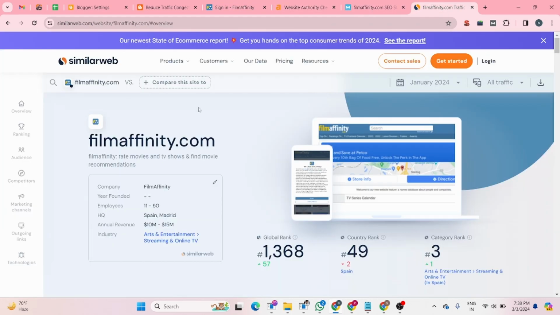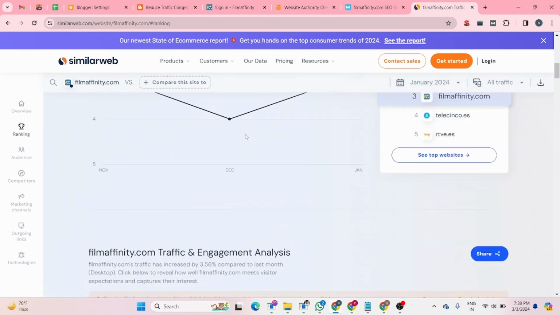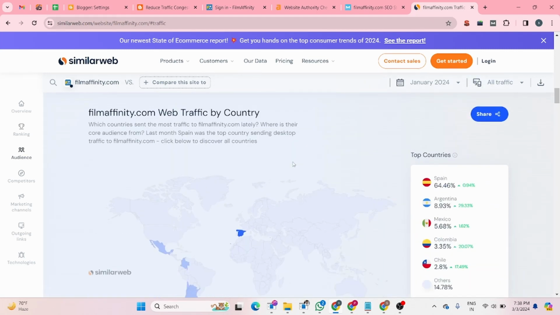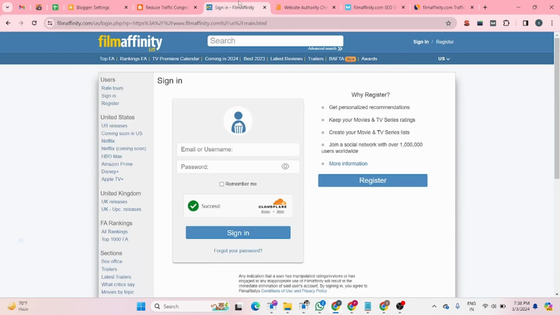and according to SimilarWeb, this website has 36.6 million total traffic. So you guys can see how much traffic this website has, and this website gets traffic from Spain, Argentina, Mexico, Colombia, and Chile. So if you want to drive audience, crawlability and traffic, you have to create your backlink on that website. So this is the website dashboard.